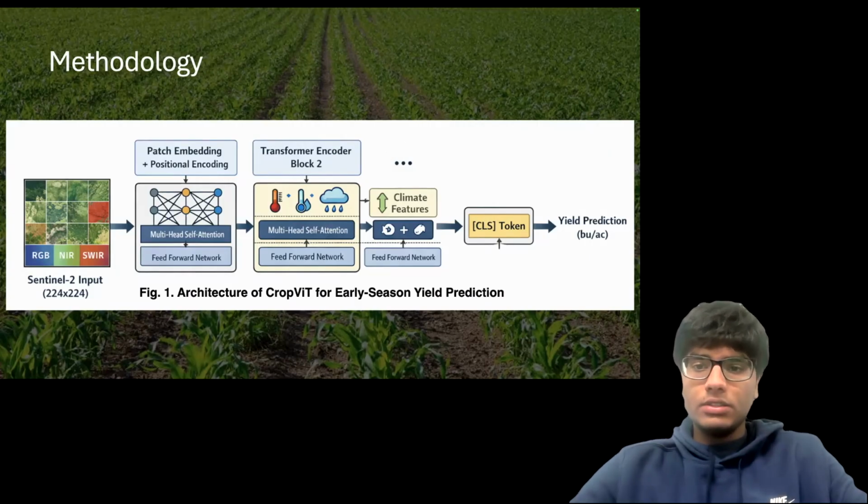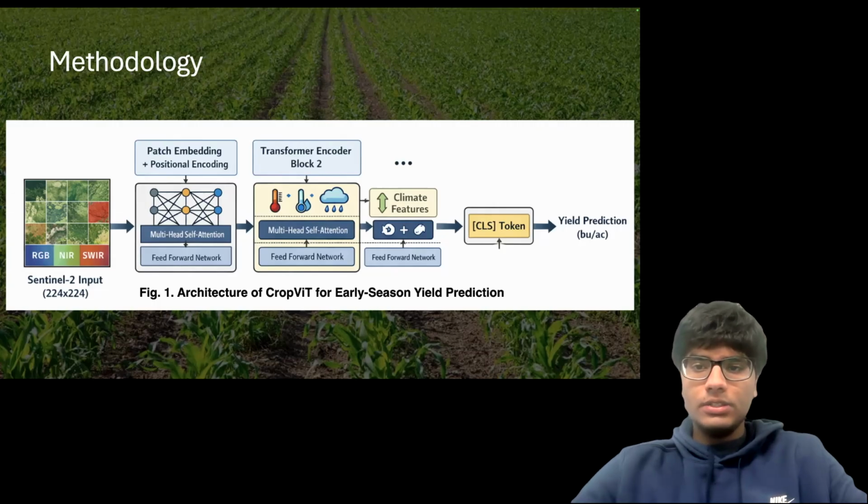The image is divided into smaller patches and each patch is converted into an embedding vector. Since transformers don't inherently understand spatial layout, position encoding is added to preserve the spatial structure of the field. These patch embeddings are then processed through multiple transformer encoder blocks, each consisting of multi-head self-attention and feed-forward layers. The self-attention mechanism enables the model to capture long-range dependencies across the entire field, allowing it to learn global relationships between different crop regions rather than only focusing on local patterns.